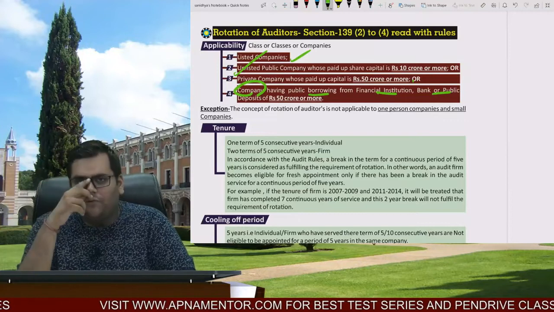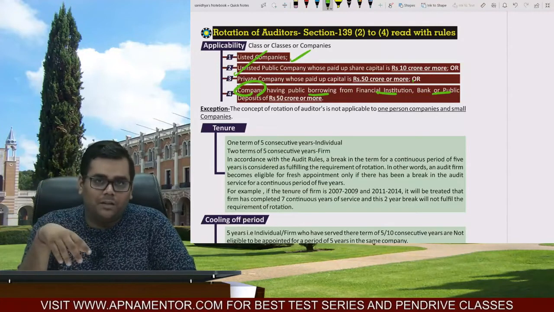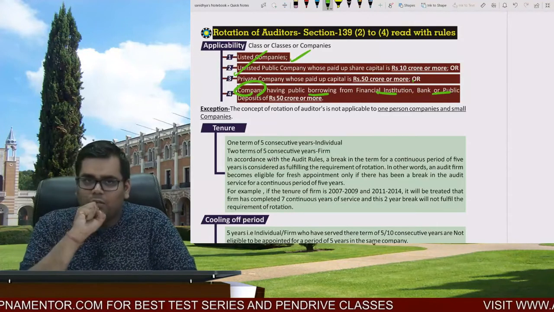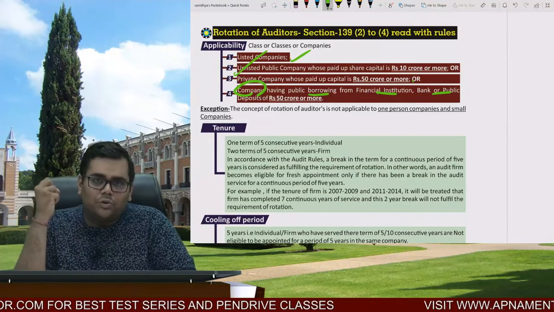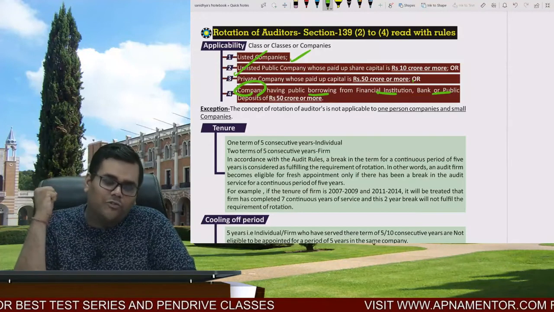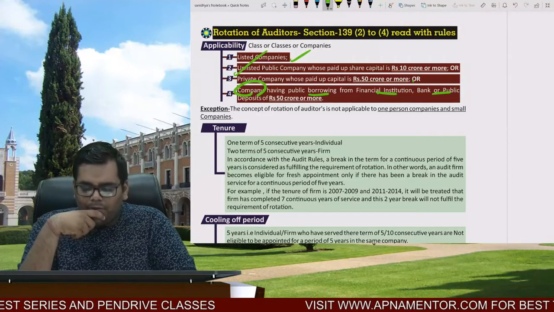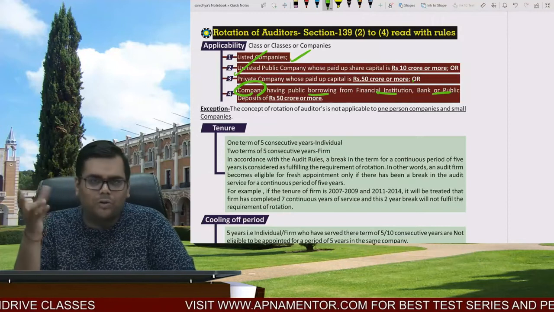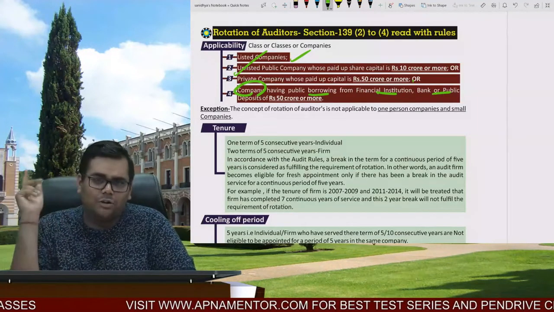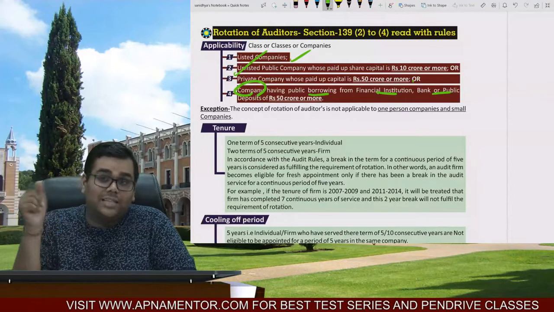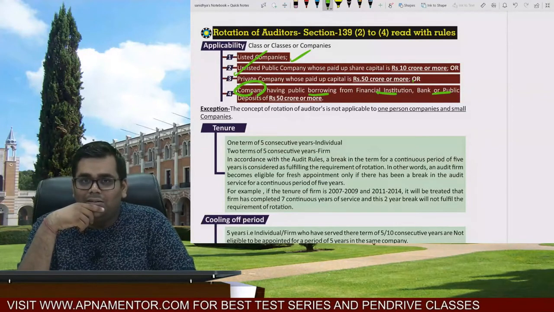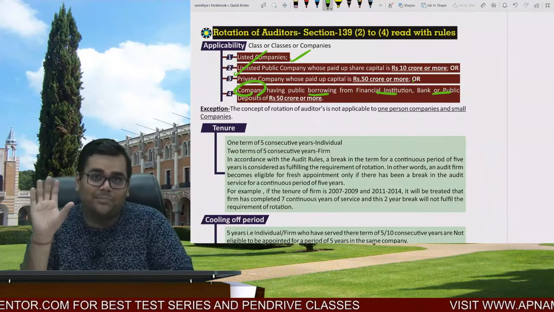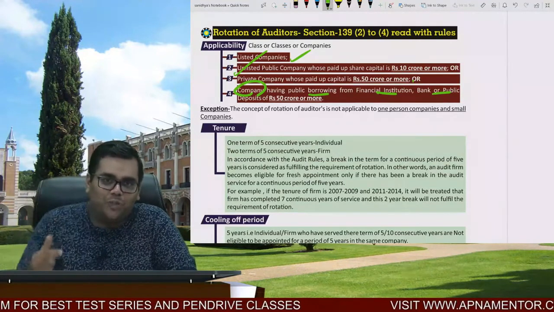Let us say, for example, there is a company, ABC company, which is a listed company. It has a paid up share capital of 10 crores. It has taken borrowings of 20 crores from SDFC, 20 crores from ICICI, 20 crores from Vijay Mallya. Is the rotation applicable? Paid up share capital was 5 crores. So ABC listed company, paid up share capital 5 crore, borrowings aggregate if you see 40 crores because Vijay Mallya will not be considered. So now in this situation, is rotation applicable or not? Not applicable. Think again, it is applicable because the question was listed company. So you don't have to see anything. That was just to fool you actually.